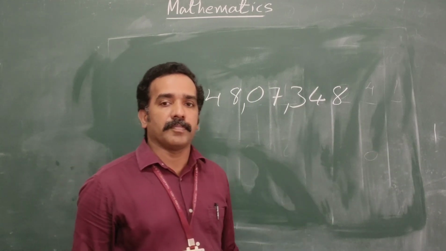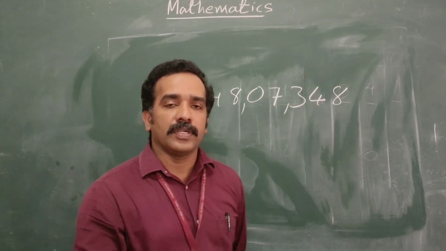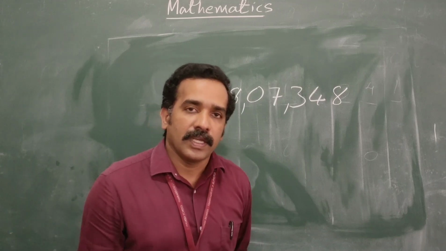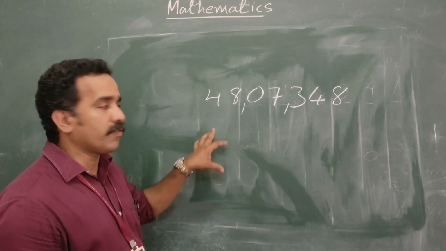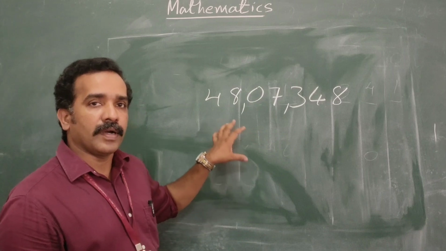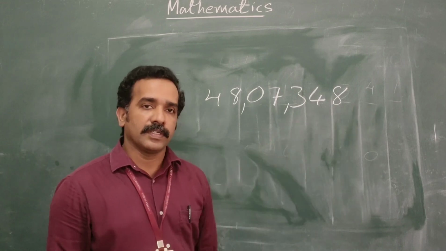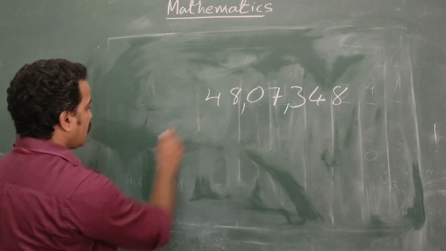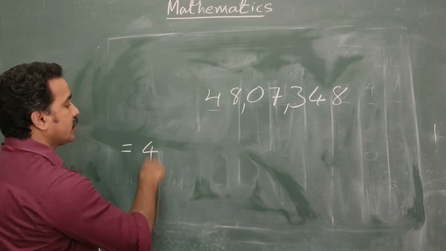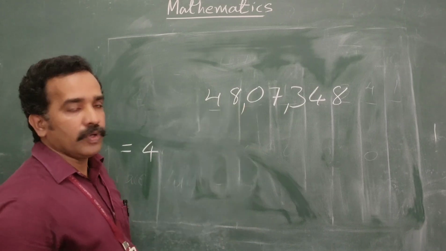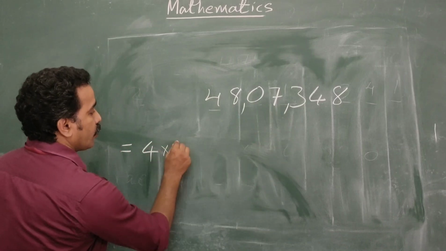If you want to write this number in expanded form, write the place value of each digit and add. That is what expanded form is. Writing in expanded form means we are just expressing the number as the sum of the place values of the digits. So for this number, the first digit 4 has place value 40 lakh. So 4 into 10 lakh.